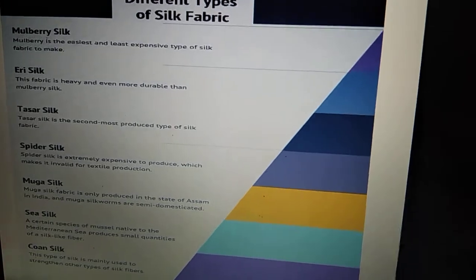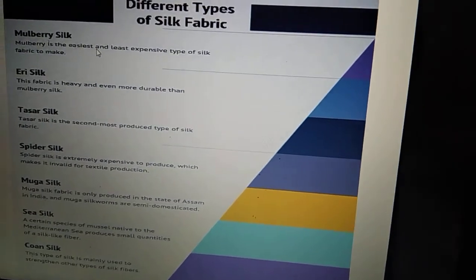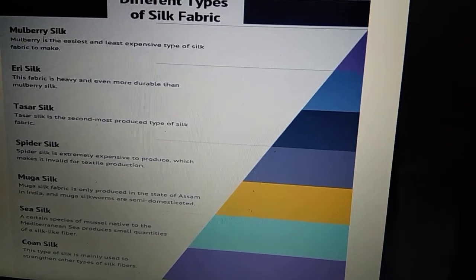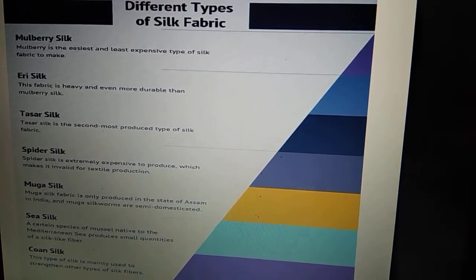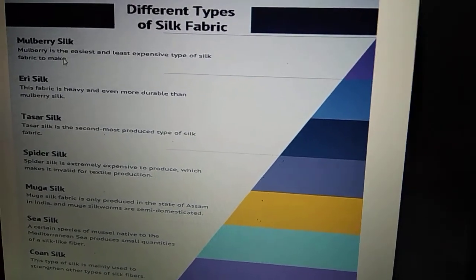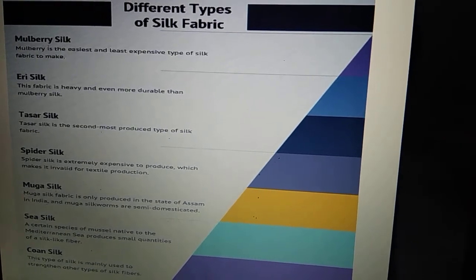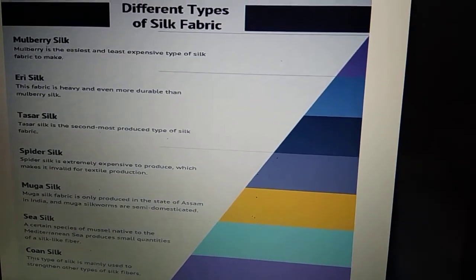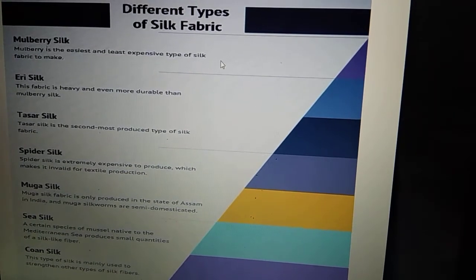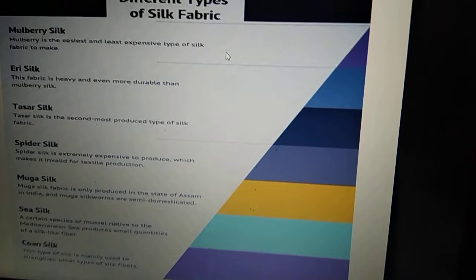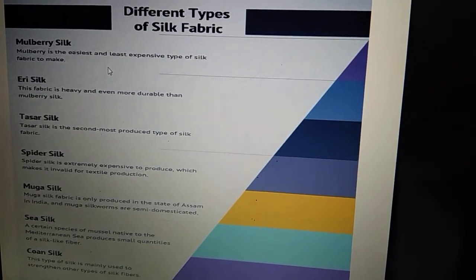Now silk varieties, we get a lot of varieties. Sometimes that is based upon what type of silk moth we have used. Sometimes it is based upon what kind of food we have fed to the silk moth. Now mulberry silk is the commonest, easiest, and least expensive type of silk. This is mostly available in India also, because we just leave the larvae on mulberry leaves. They keep on eating and producing silk.